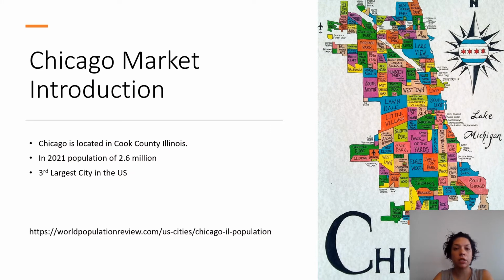Introduction. So the Chicago market is located in Chicago, Illinois. Chicago is in Cook County, Illinois, with a population of 2.6 million in 2021. It is the third largest city in the US.